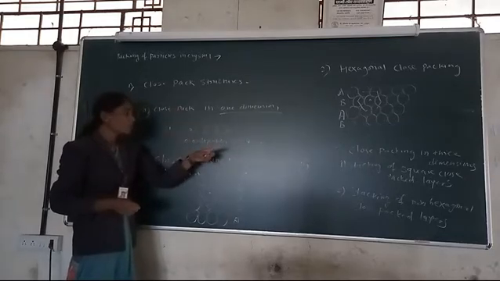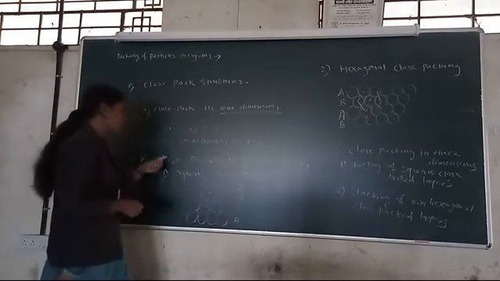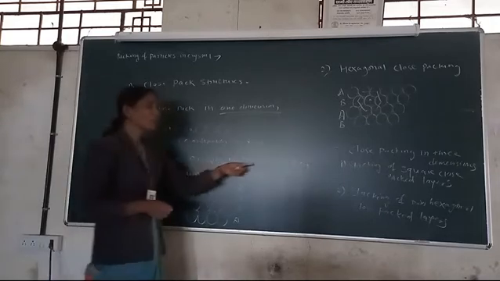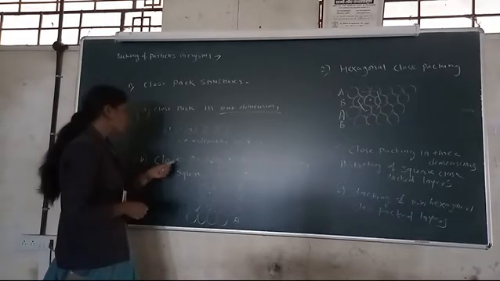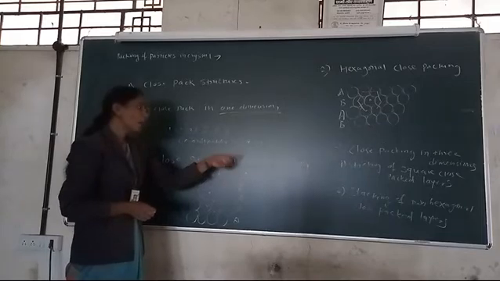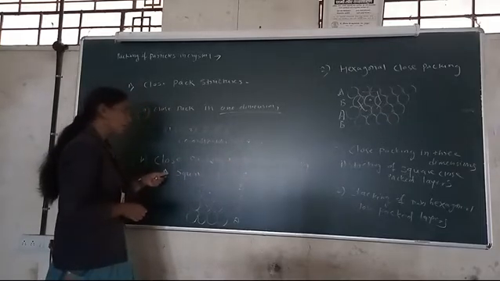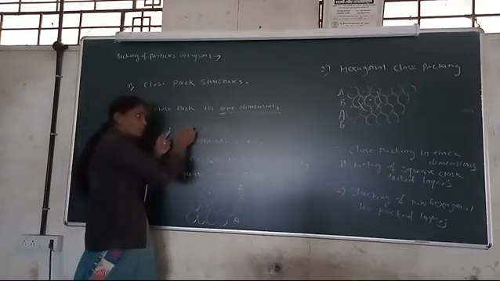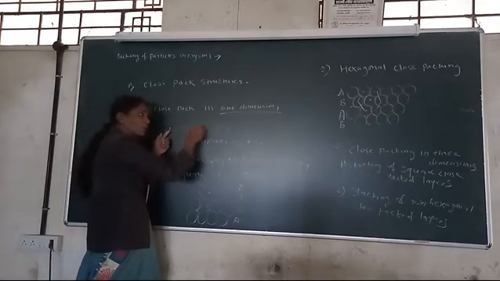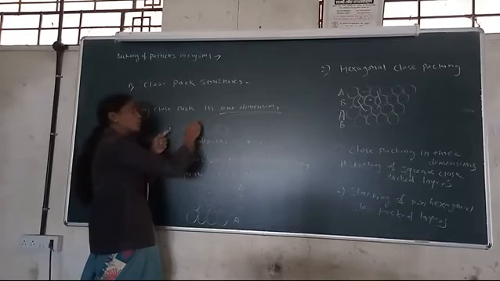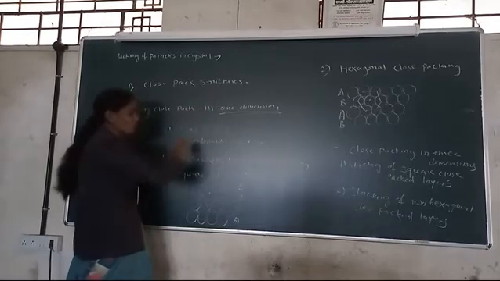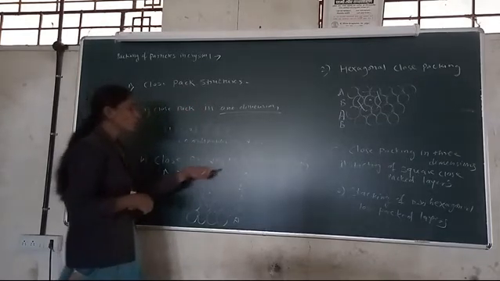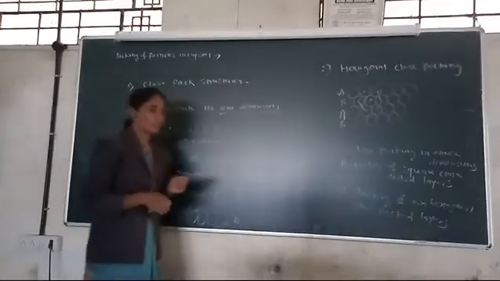Then some solids show close packing in two dimensions. Two dimension has two types. One dimension layer, a linear layer, is placed next to each other, continuing to form a two dimension structure.